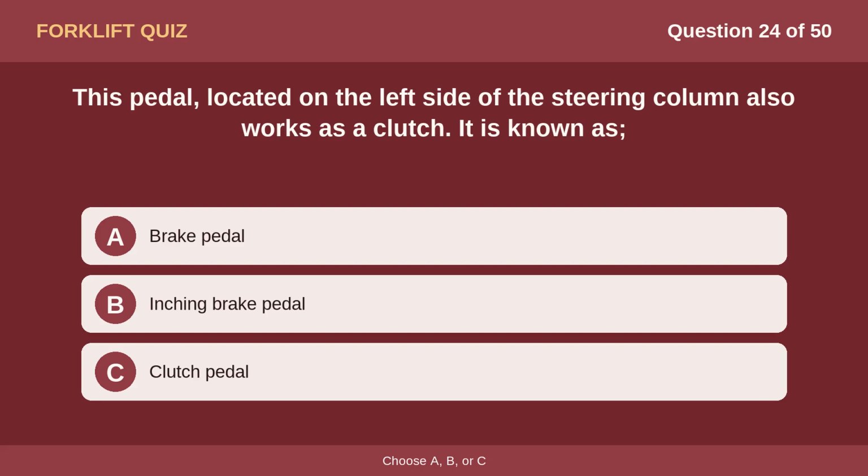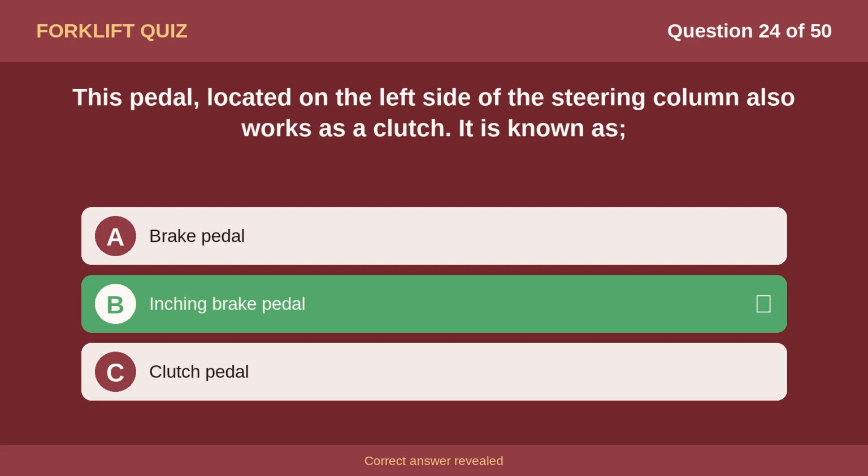Question 24. This pedal, located on the left side of the steering column, also works as a clutch. It is known as option A, brake pedal. Option B, inching brake pedal. Option C, clutch pedal. The correct answer is option B, inching brake pedal.